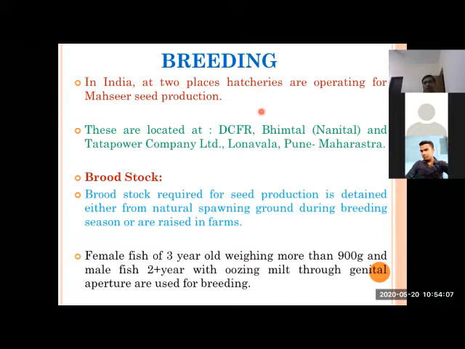Okay, the growth rate of this Mahseer is much less as compared to other species, Catla, Rohu, Mrigal. That's why if we spend 3 years for growing a fish of 1 kg, in that period we can grow a Catla of 4 to 5 kg. In 3 years we will lose 3 to 4 kg of fish. Because of the lower growth rate, we are normally not preferring to culture this species.